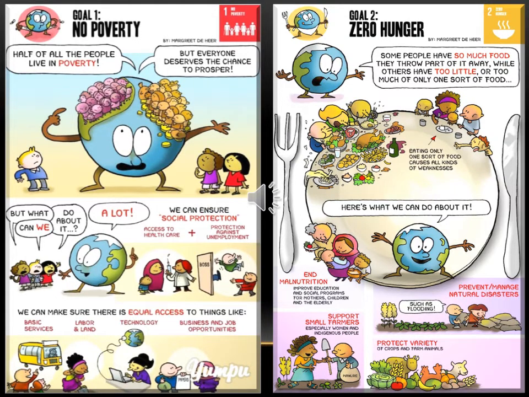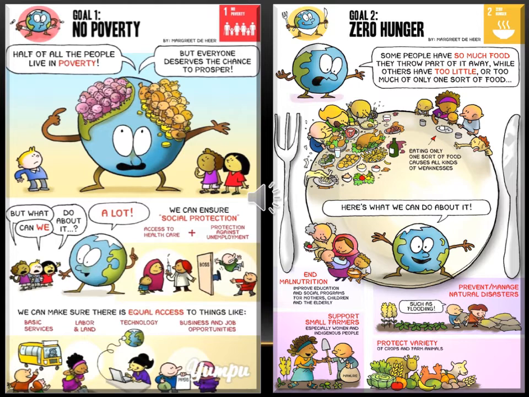Now I'll start with the individual sustainable development goals. The number one goal is no poverty. That means by 2030, the UNICEF wants to achieve that there will be no poverty in the whole world.